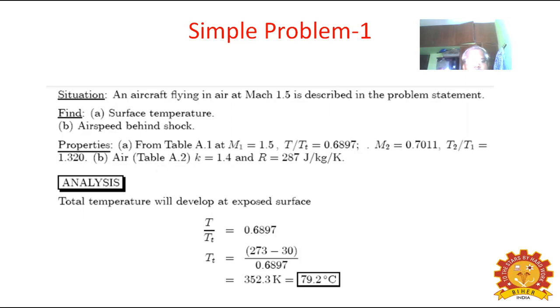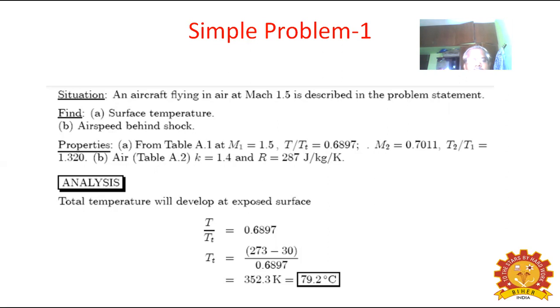Properties from the table: Mach number is 1.5. The ratio T by Tt equals 0.6897. M2, Mach number, 0.7011. T2 by T1 equals 1.320. This data we may take from the table. Properties of table, gas table.